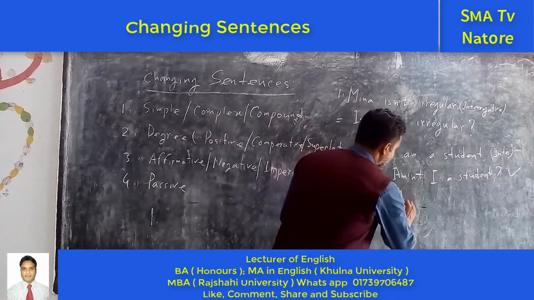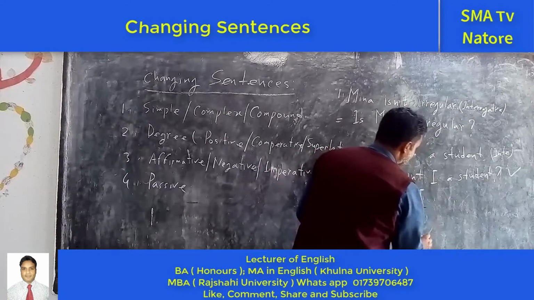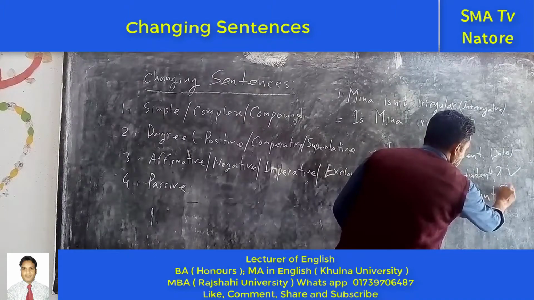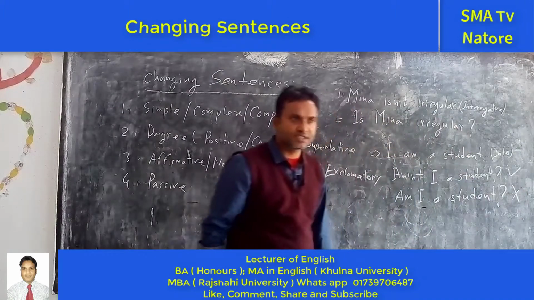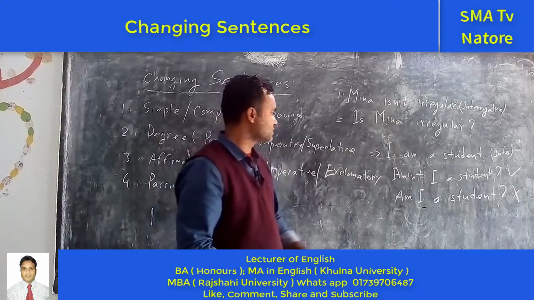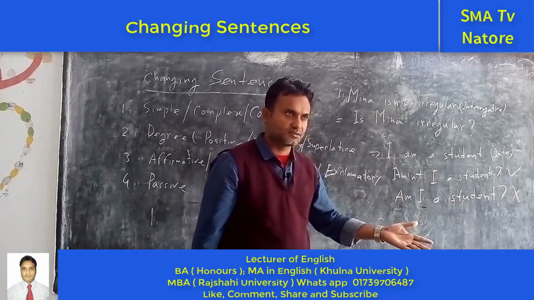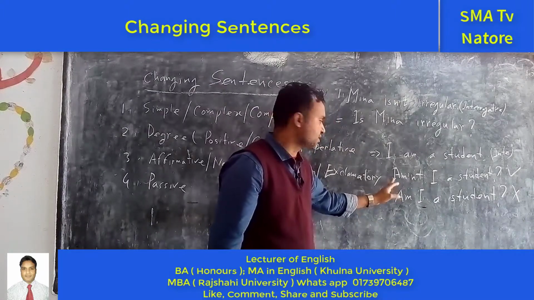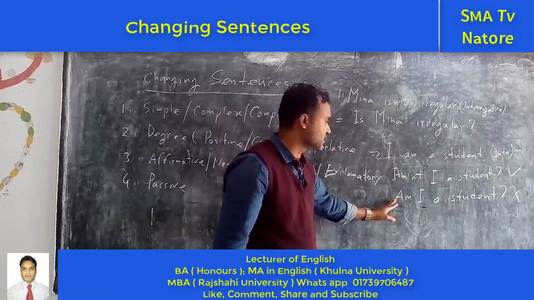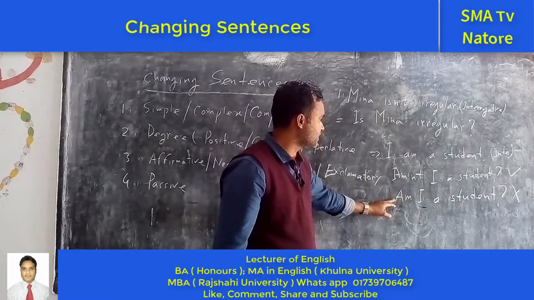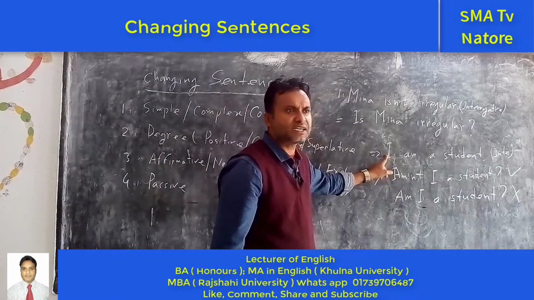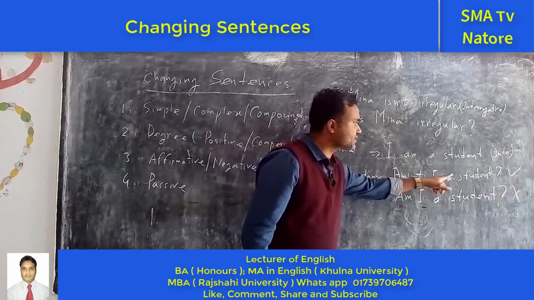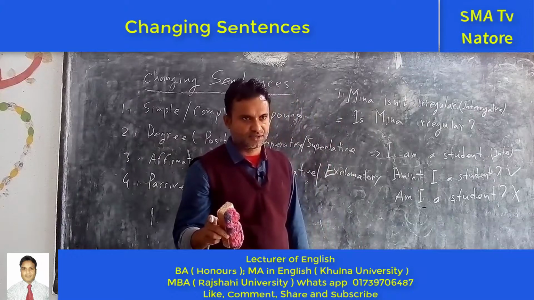But if you write down this sentence, am I a student? This one is the wrong sentence. But why? Because the meaning is changed. If you compare with this sentence, the meaning of am I a student? is that I am not a student. But this one, amn't I a student? Yes, I am a student.